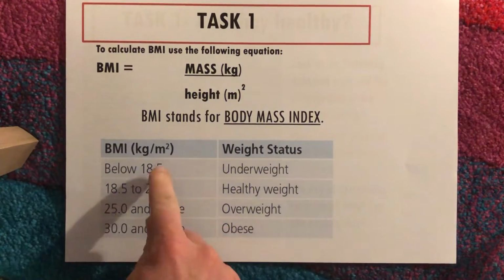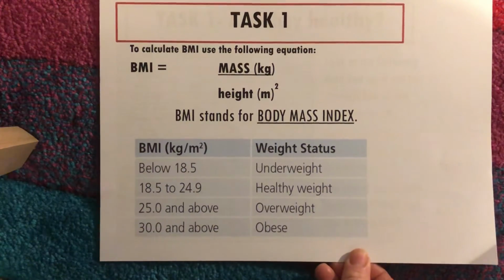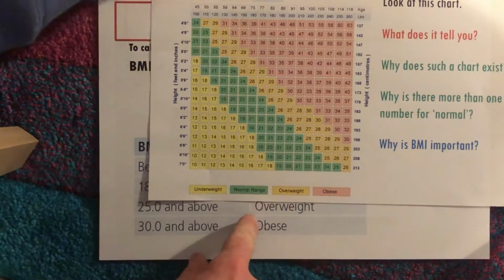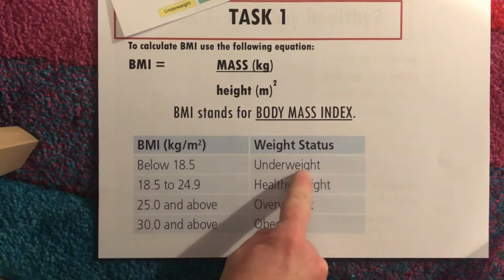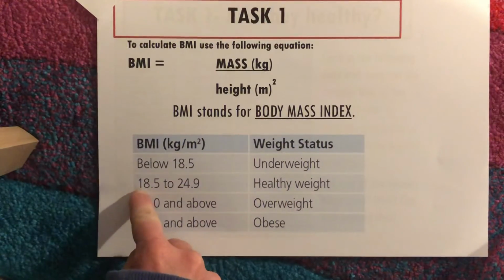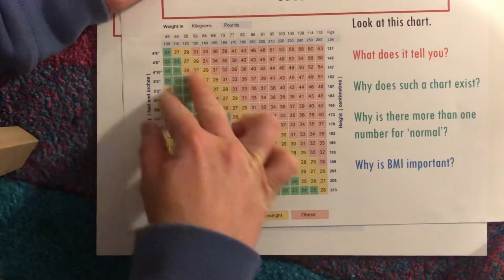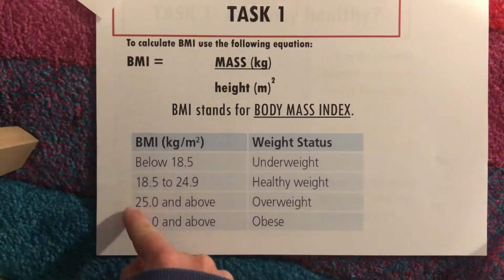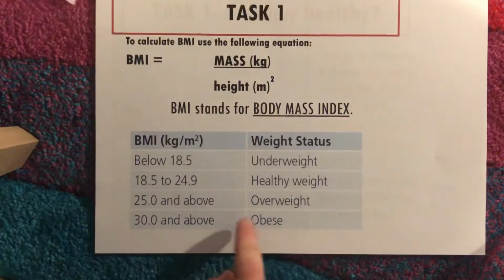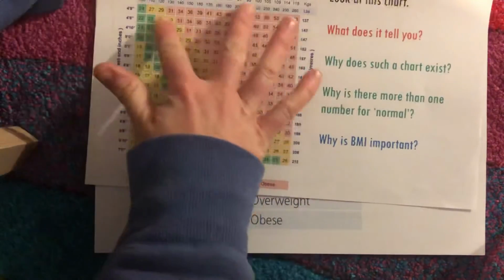Now, as I've said already, our BMI stands for our body mass index, and these are the key numbers that we need to look at. Now, these correspond quite nicely to these numbers over here. As you can see, the numbers that are below 18.5 will come up as being underweight. They're the ones that will come up as being yellow, like this. The ones that are between 18.5 and 24.9 give us the healthy weight section. That's this green section going on here. The ones that are 25 and above come up as overweight. That is this section over here. And if you have got a BMI of 30 or above, that will say that you are obese, and you'll be in this red section over here.